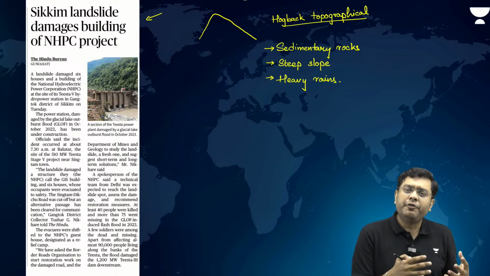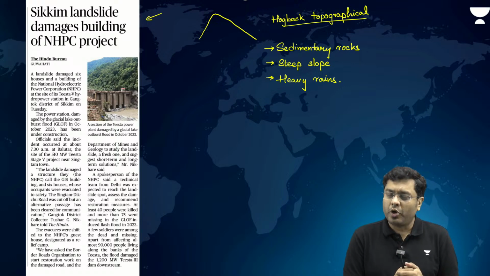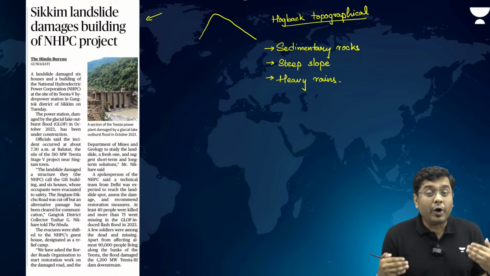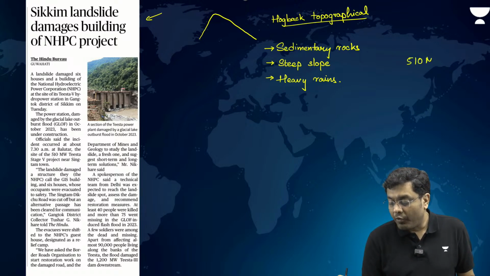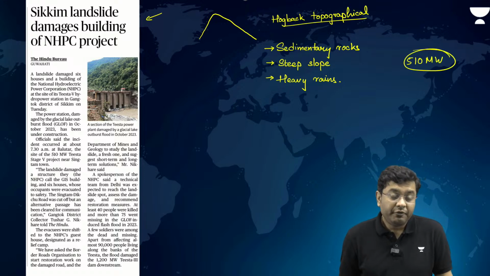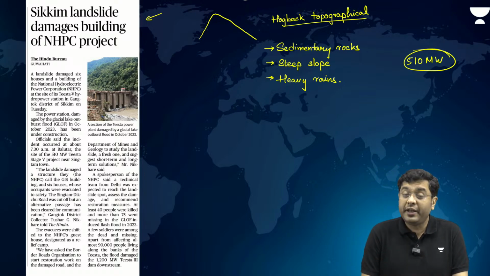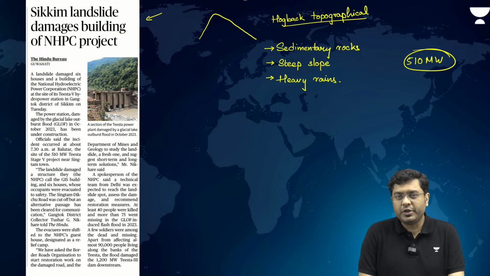Now, this is an important hydroelectric power project where the expected output is going to be around 510 megawatts, which is huge and can provide a significant amount of energy security in the region. But then again, it is prone to landslides.